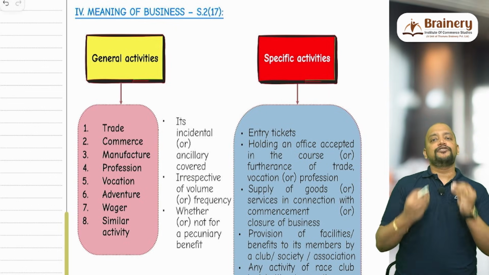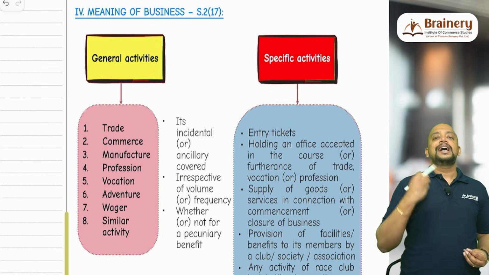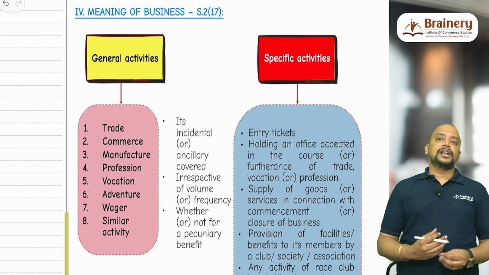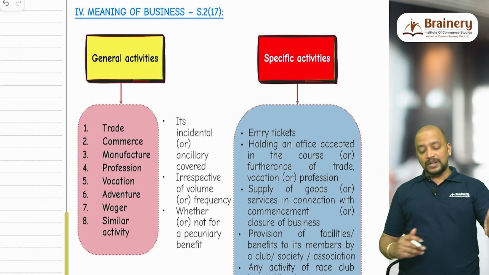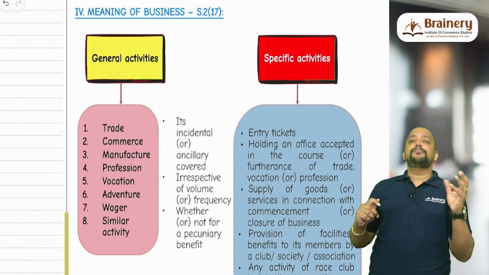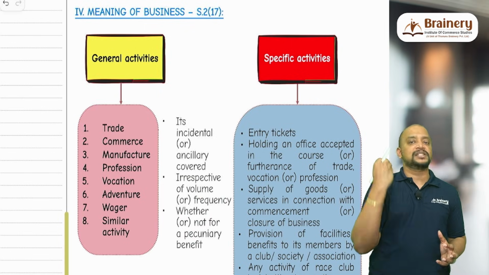What if it is only for a few days? Even then it will be covered under business. Say, for example, one restaurant has been started, and that restaurant they have wound up in 1 month itself. But for 1 month they did the business, that will come under business, whether or not for a pecuniary benefit. Pecuniary benefit means any monetary benefit or whether a profit motive is present or not.